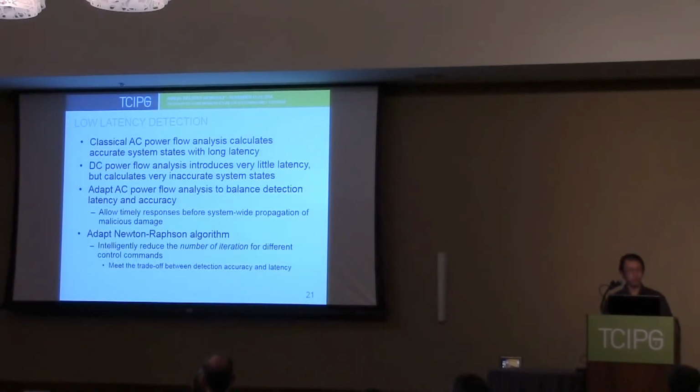Specifically, we are adapting the iterative algorithm, in our experiment the Newton-Raphson algorithm, by reducing the number of iterations that we use to calculate the system states based on the control command that we observe at runtime. This reduction can be made intelligently to meet the trade-off between the detection accuracy and the latency.